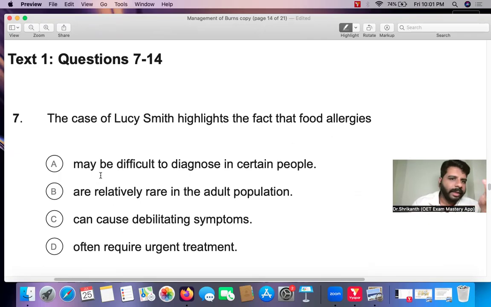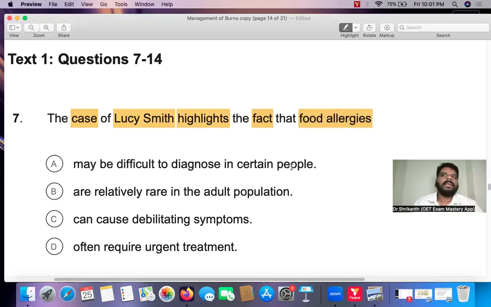Now over here, the writer. Remember when I told you that this is a conversation. We have a person who's speaking to you in a written format. So what is the writer telling us? What's the writer doing? The writer is using a patient case. He is using an example. He is taking a specific patient's case as an example. The patient's name is Lucy Smith. And the question is, the case of Lucy Smith highlights the fact that food allergies.